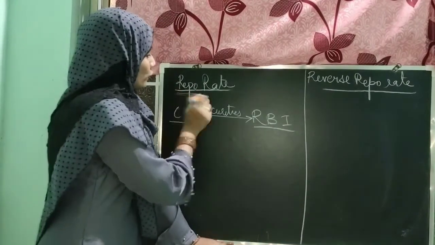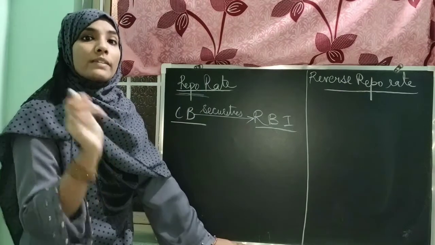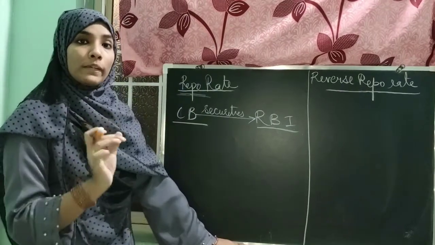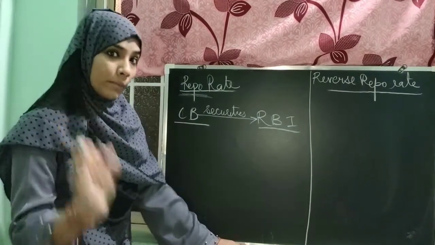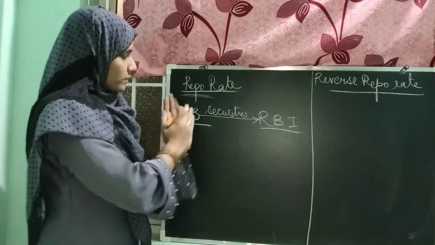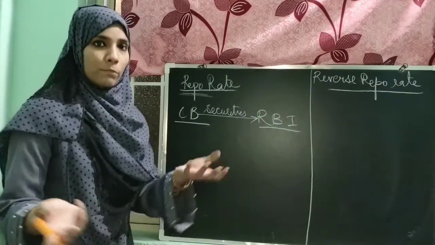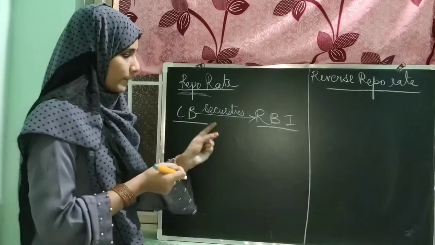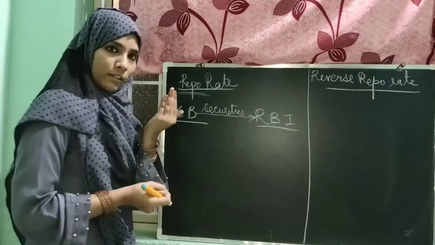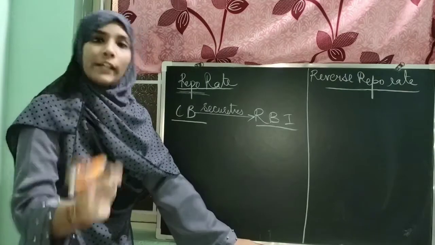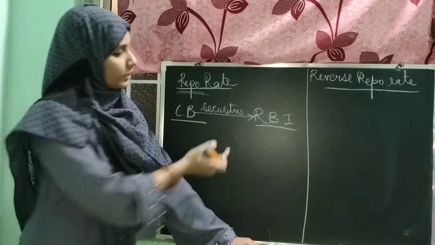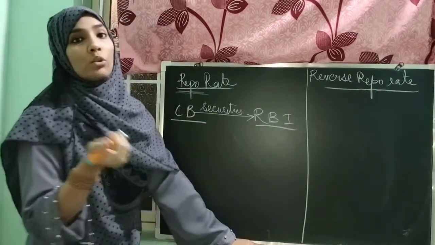This is the full form of repo: repurchase agreement. First, they give the security to the RBI so that later, after meeting their financial problems, they can come to the RBI to take their securities back. At what rate they will take their securities back is known as the repo rate.